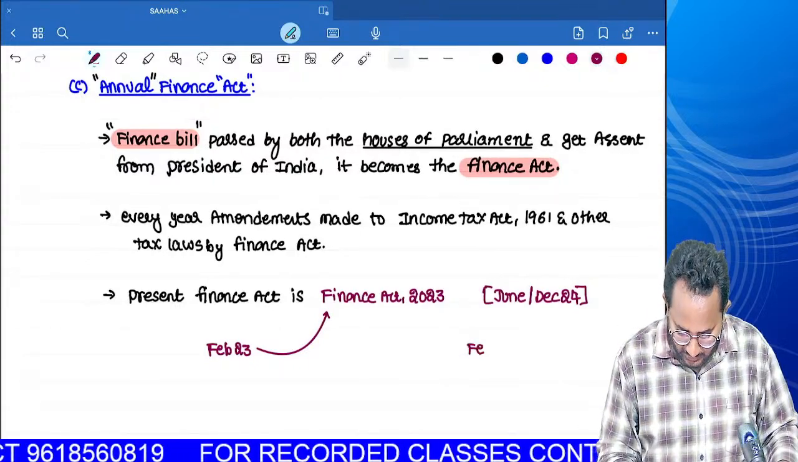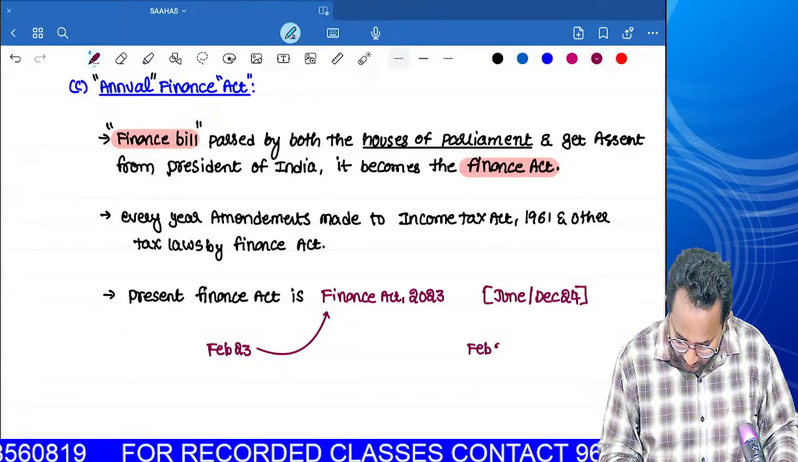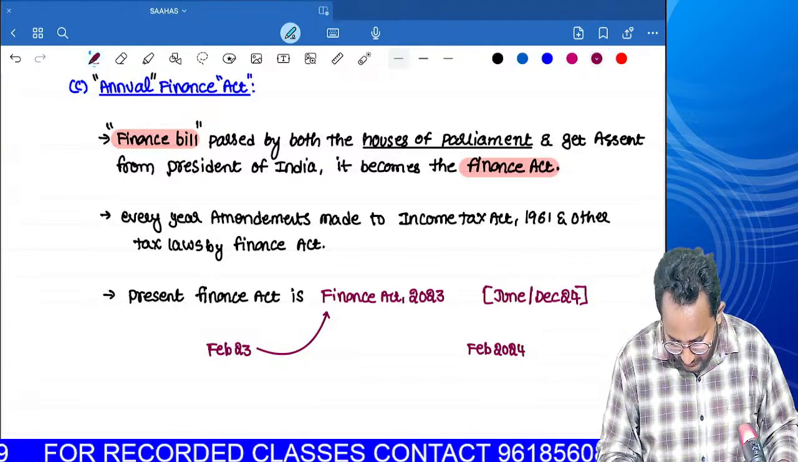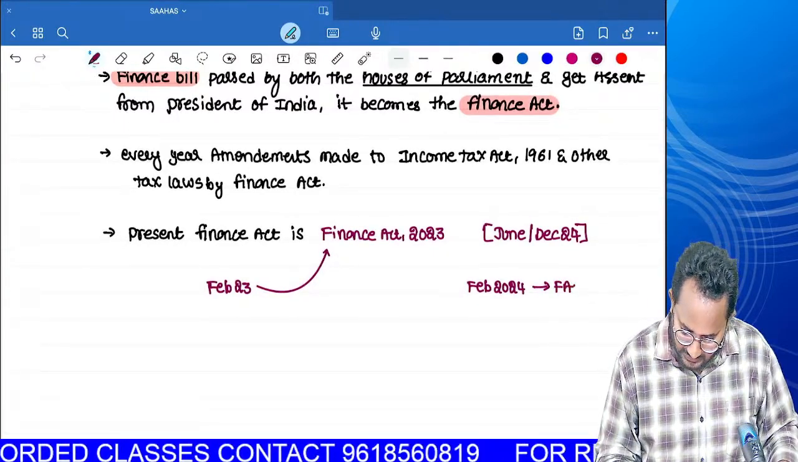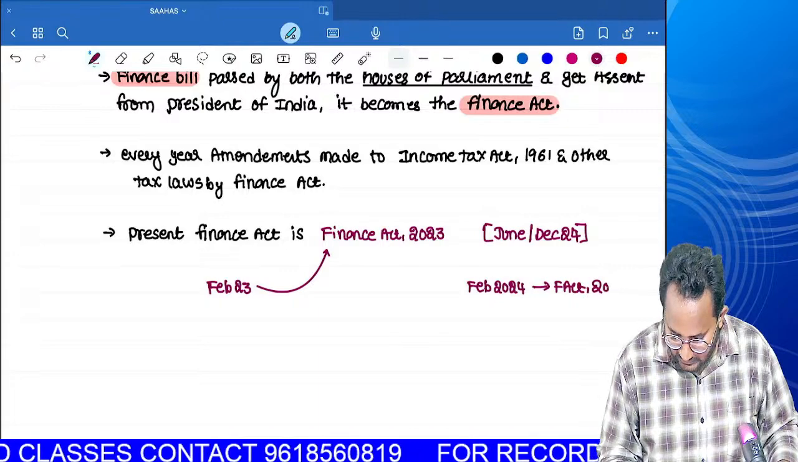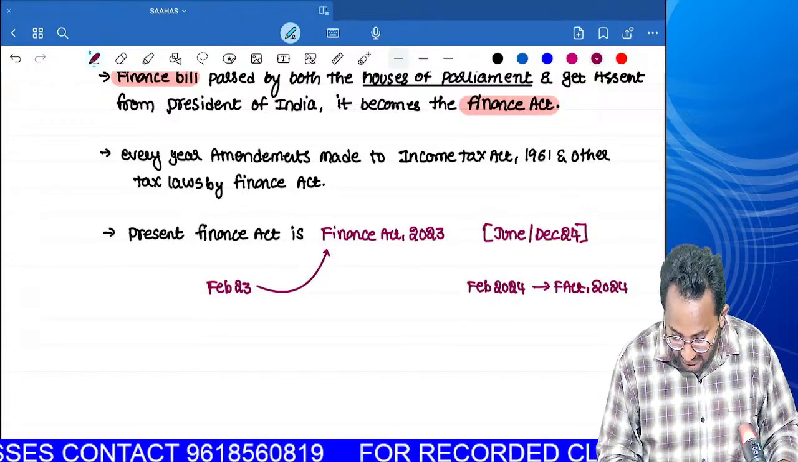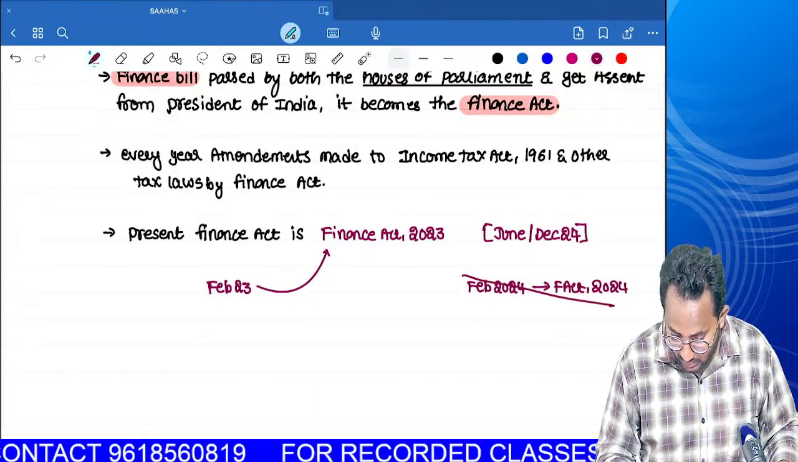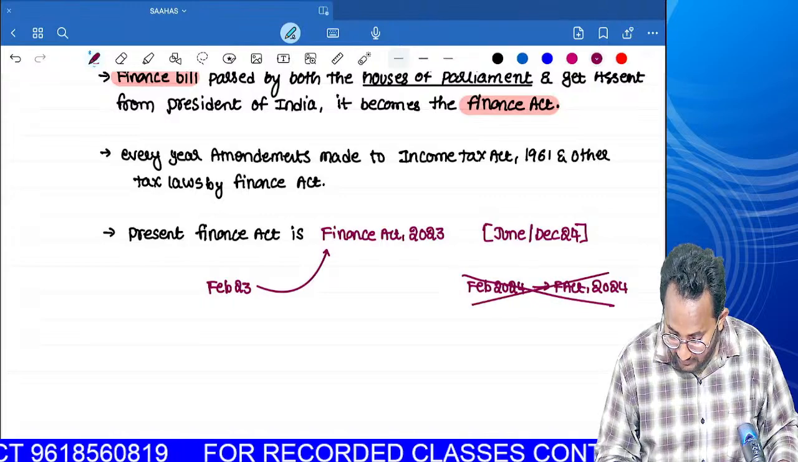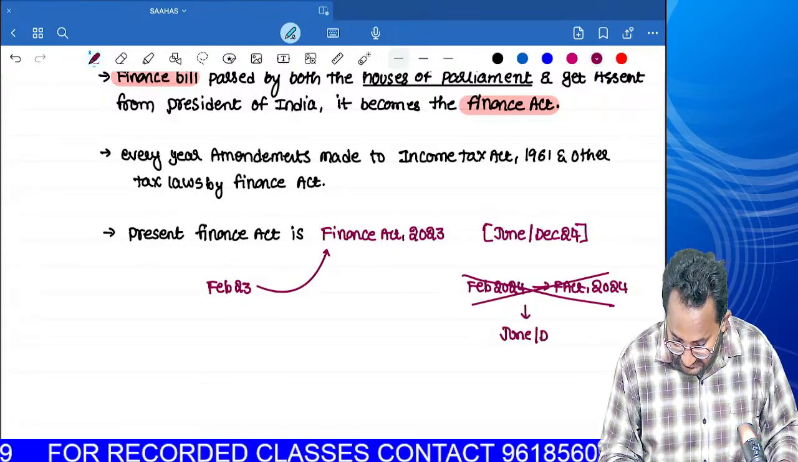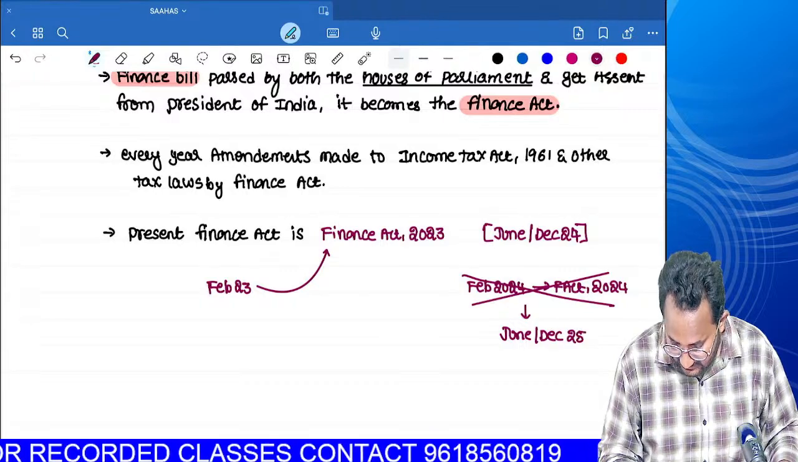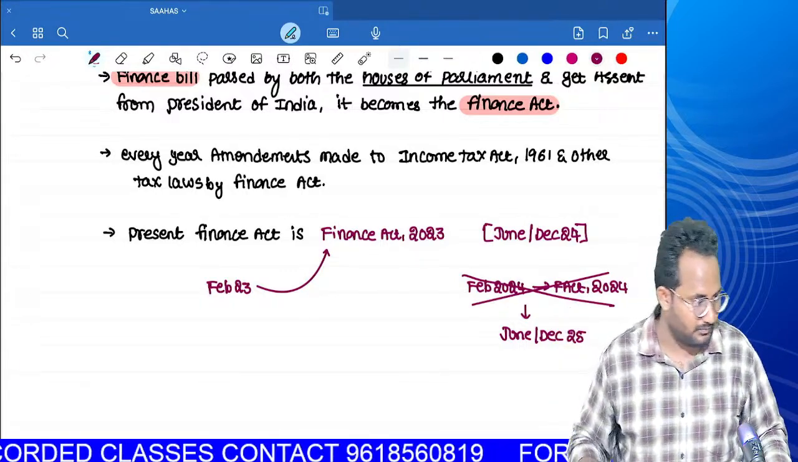Can you tell me, in February 2024? Yes, we have a Finance Act. Can you tell me what that Finance Act passed in 2024 is? But this is not applicable for our term. This will be applicable for the June as well as December 25 examinations, not for our examination.